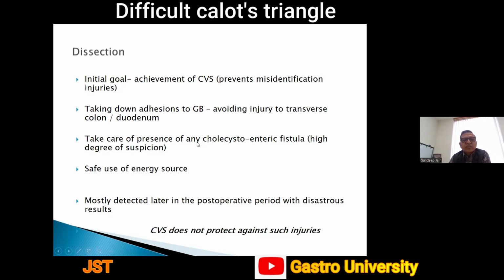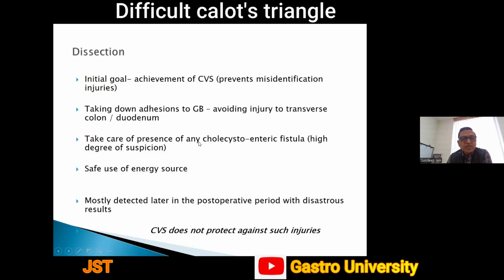Always take care of the presence of any cholecystoenteric fistula. We must have a high degree of suspicion. Whenever there is an adhesion between duodenum and gallbladder or colon and gallbladder, we must presume a possibility of these fistulae and take care of them while dissecting. Once we separate the adhesion, we must always look for whether we have missed such fistulae or not.